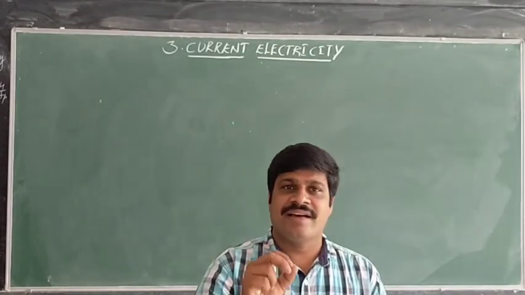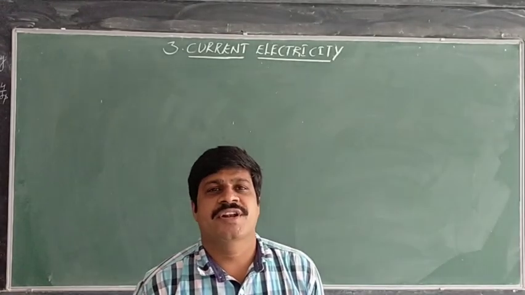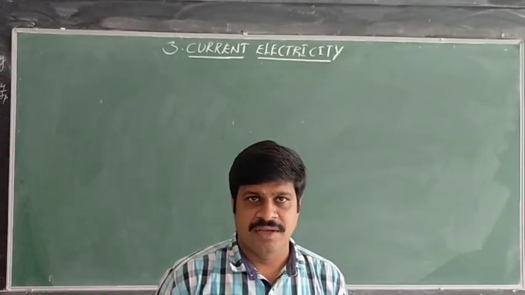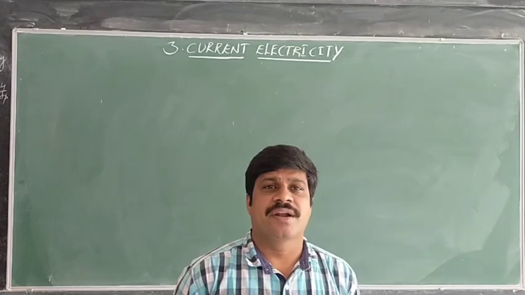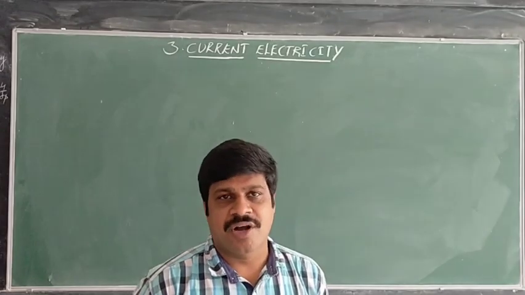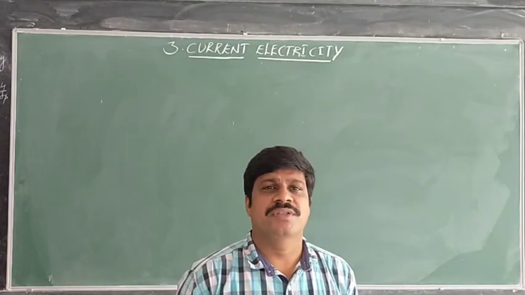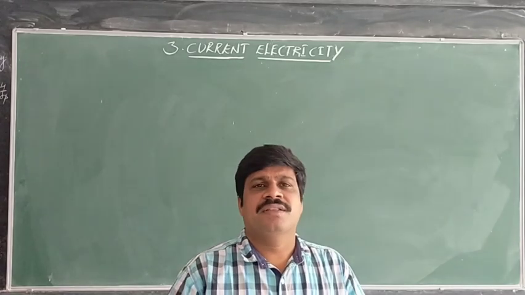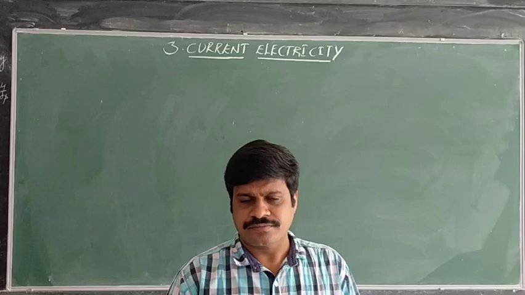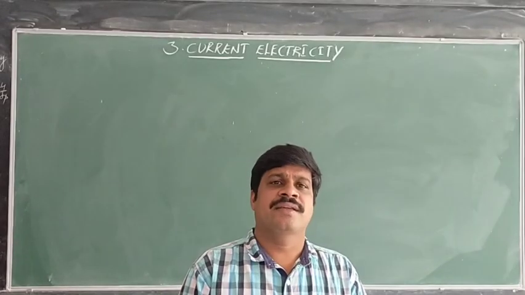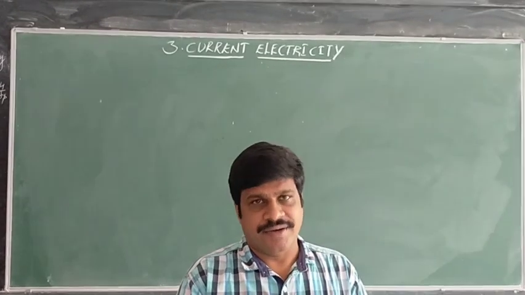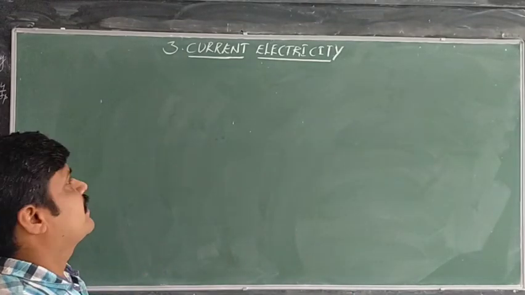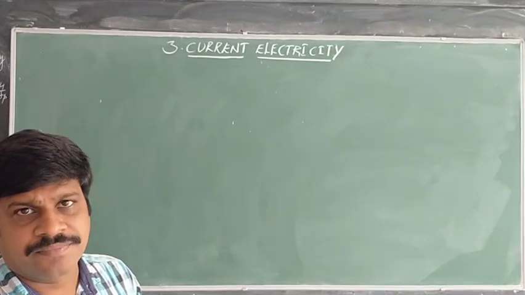When the charges are at rest, we have studied the interaction between two charges. Thereafter, we studied the field by the charge and the potential by the charge, and some other concepts, of course, by considering the charge at rest. Now, the next chapter is current electricity.